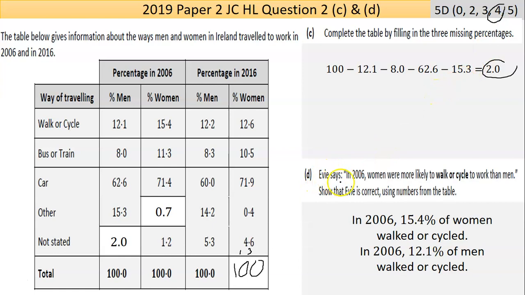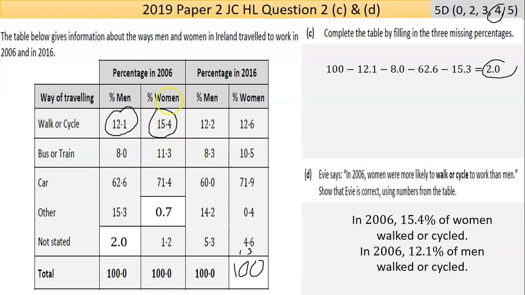So Evie says, in 2006, women were more likely to walk or cycle to work than men. Show that Evie is correct using numbers from the table. So they're telling you she's correct. You just have to back it up by being specific. So in 2006, women were more likely to walk or cycle, this one, than men.